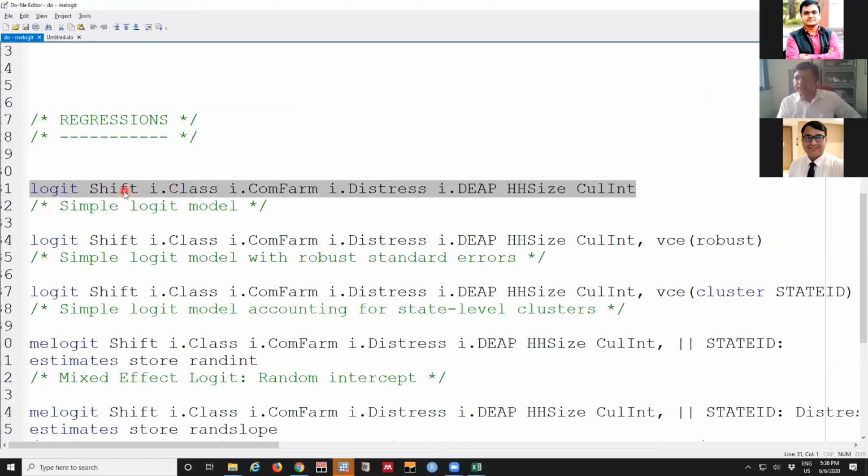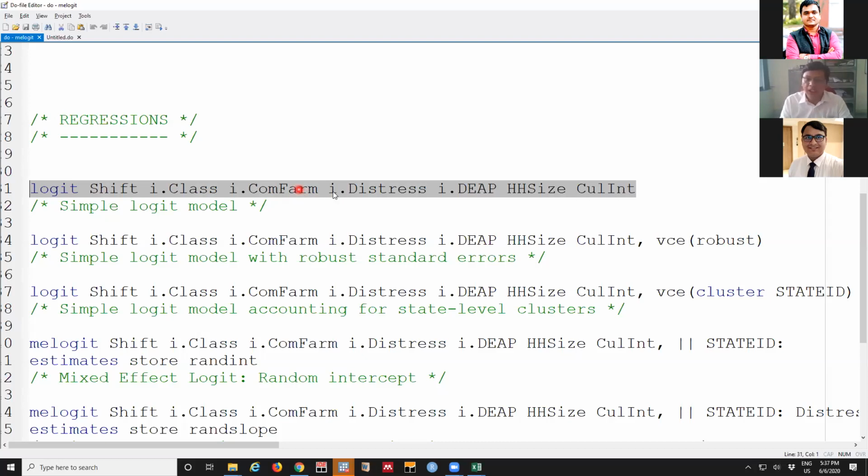The shift is like the shifting character. The class is a dummy variable. The i dot refers to a dummy; if you are not using the i, this will be counted as numeric. In this class, the information is stored whether he is a marginal farmer or small farmer or large farmer. And this com farm is commercial farmer: whether he is raising commercial crops or going for a traditional crop. That information is stored as a dummy. If he is going for a commercial crop, it's one.